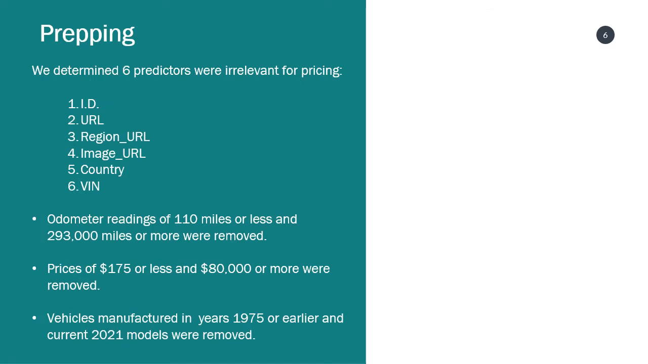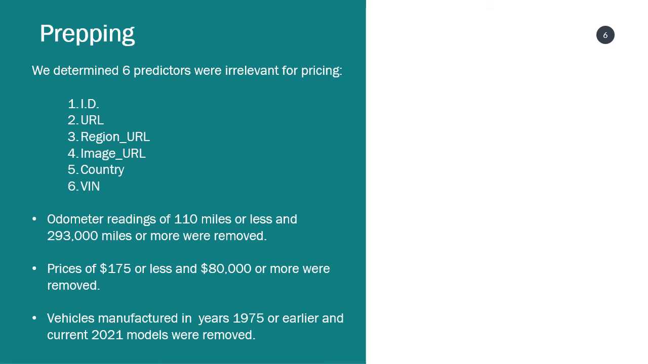Before building our models, we needed to remove predictors in the dataset that weren't relevant to us and outliers that might impact the accuracy. That included the following 6 predictors, which were relevant to Craigslist but not to us. Further, 2 numeric and eventually 1 factor predictor needed to be clipped as well. Odometer between 110 and 293,000 miles to get rid of new cars and cars that were old enough to be salvaged. Price below 175 and above 80,000 for those vehicles that were set as free erroneously and vehicles that would be considered luxury and wouldn't normally be priced.